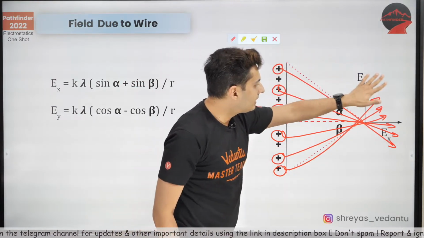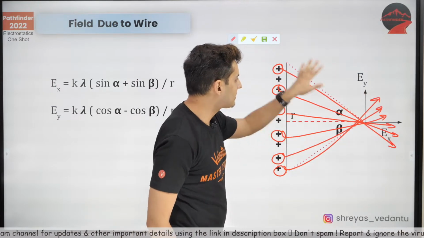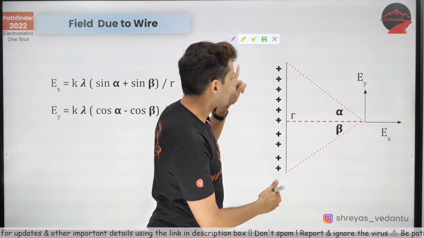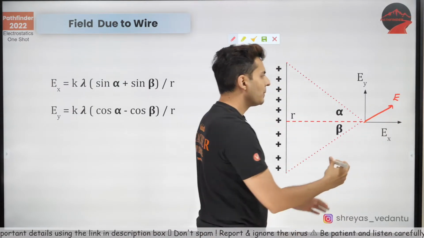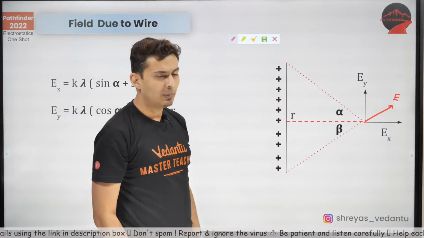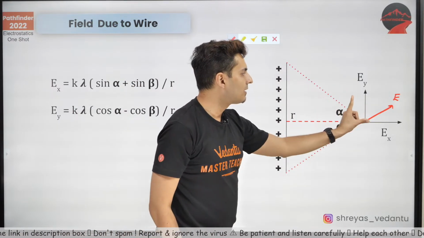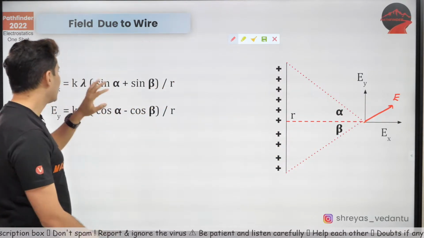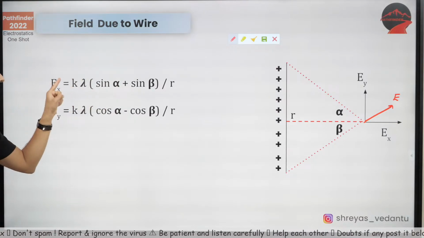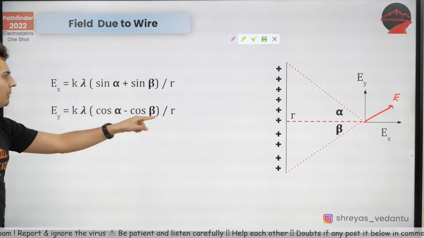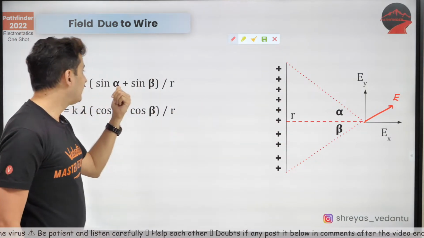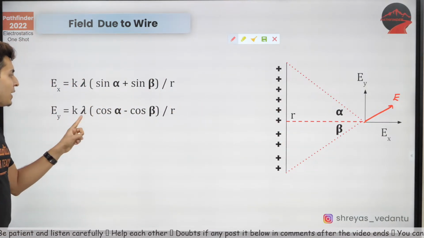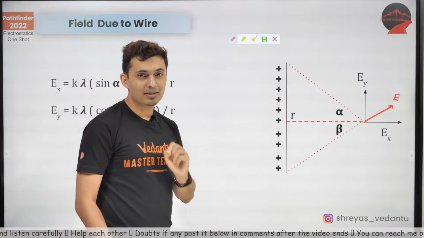So the resultant of all these fields might come out to be like this. Maybe there is some x and some y component, and both components are given by this formula: K lambda by r. For the x component it is sine alpha plus sine beta, and for the y component it is cos alpha minus cos beta.